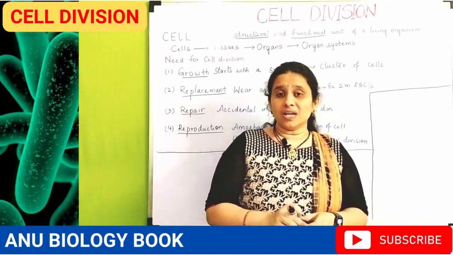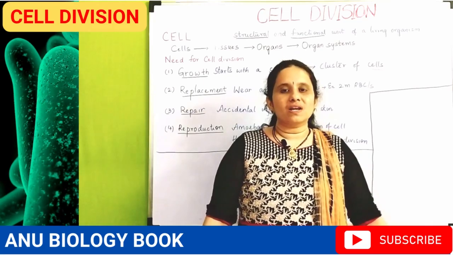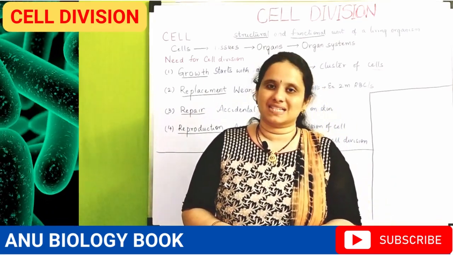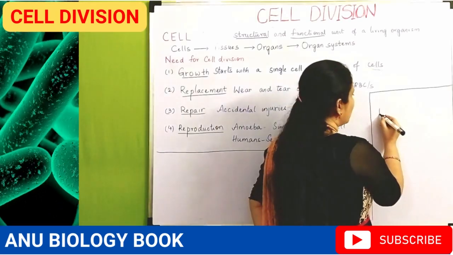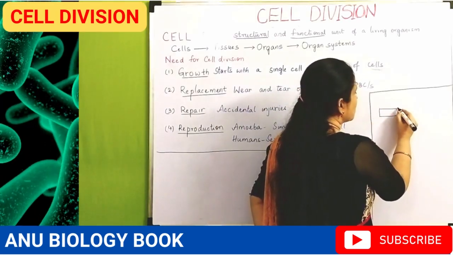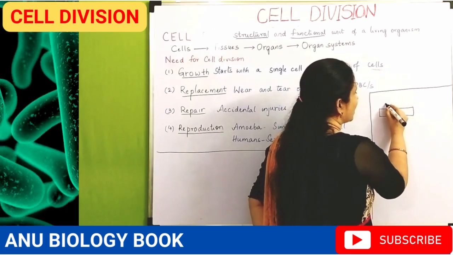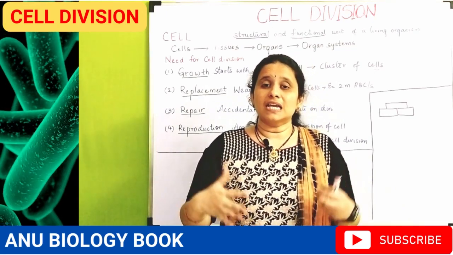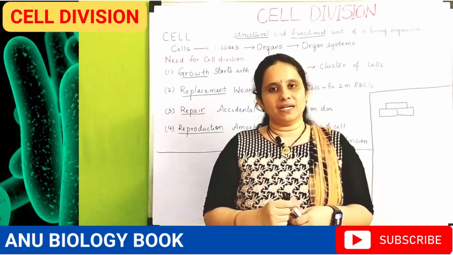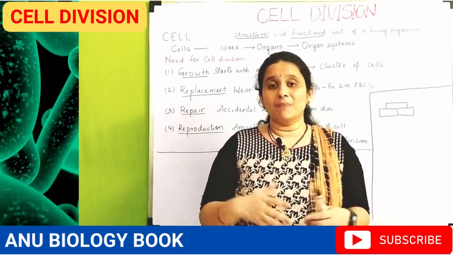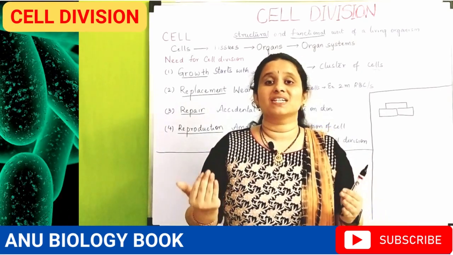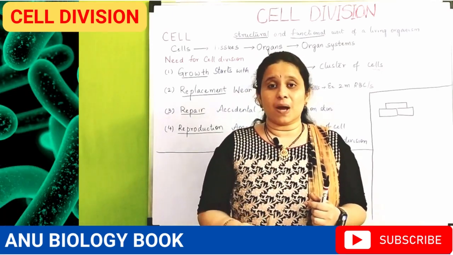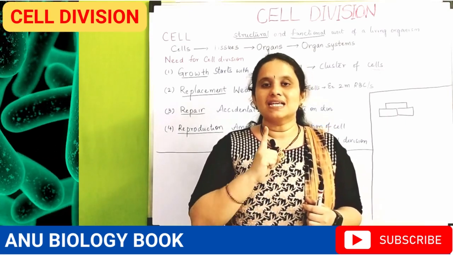If you take a non-living thing like this wall, it is completely made up of a small structural unit known as bricks. These bricks are arranged compactly in a systematic manner to form a complete wall. In the same way, a living organism, a human being, is made up of millions of cells, about 200 types of cells. All these cells must exist from a pre-existing single cell.